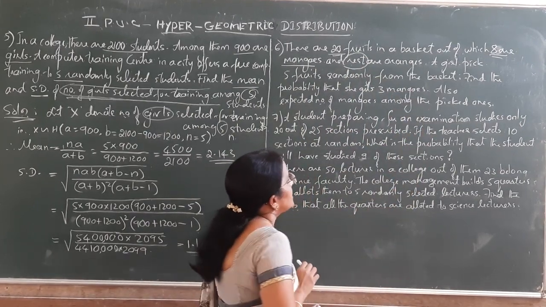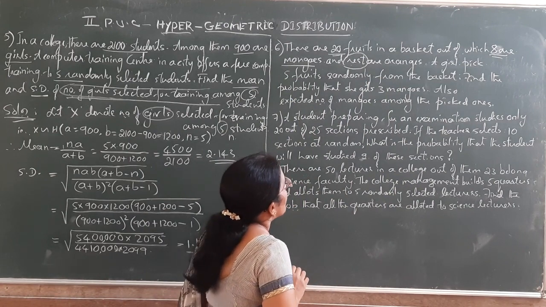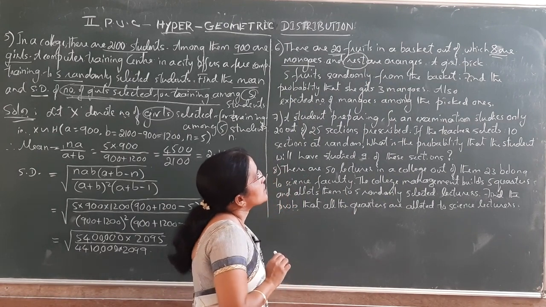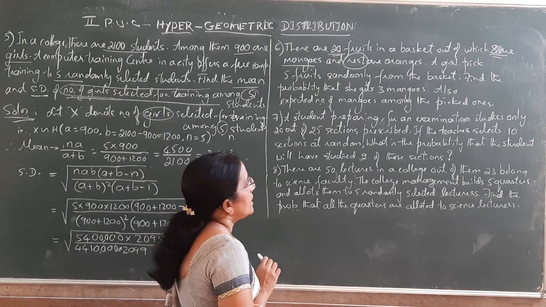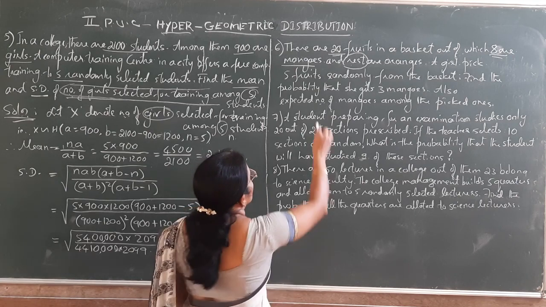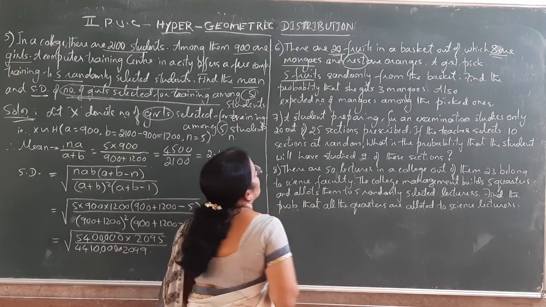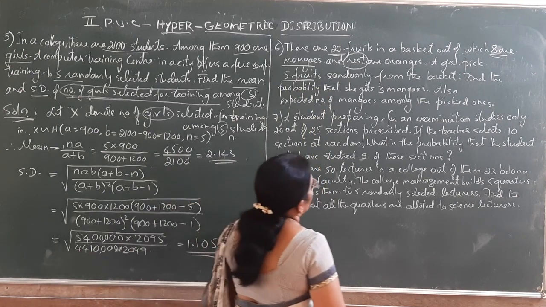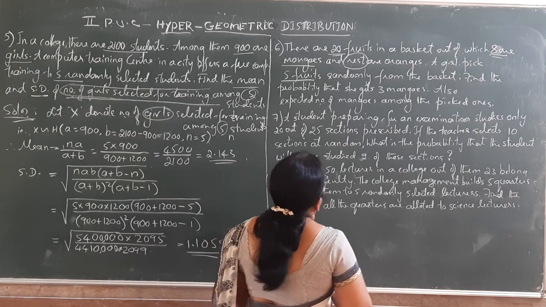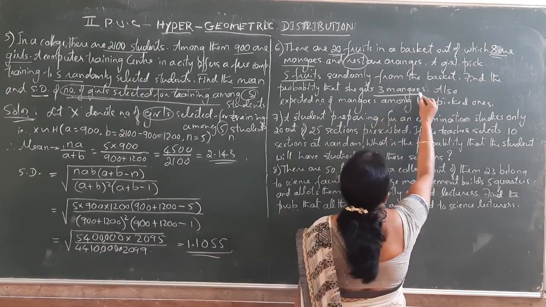Among 20, 8 are mangoes, remaining are oranges. So 20 minus 8, that is 12 are oranges. A girl picks 5 fruits randomly. So in a sample there are 5 fruits from the basket. Find the probability that she gets 3 mangoes.